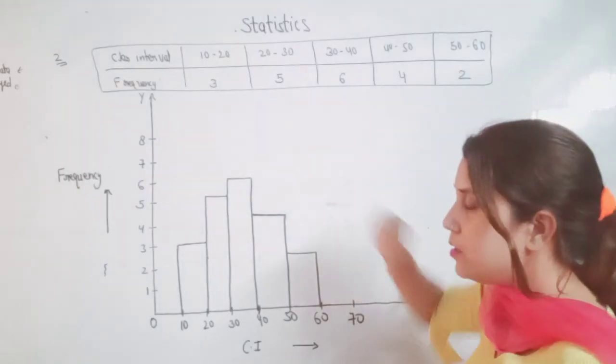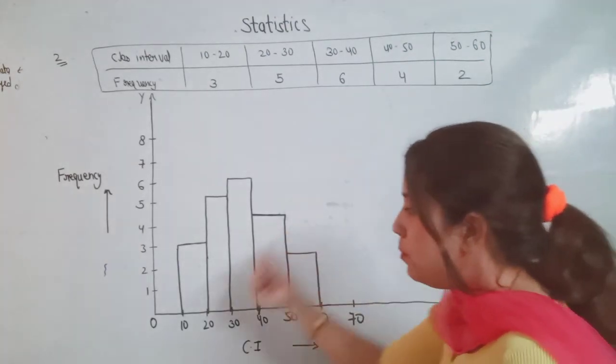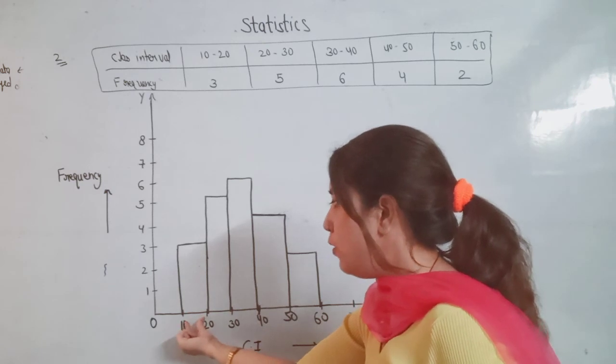Now this is called a histogram. By the histogram, how do we find the frequency polygon? The midpoint value of 10 to 20 is 15, so we mark the frequency 3 at the mid value of 10 to 20.